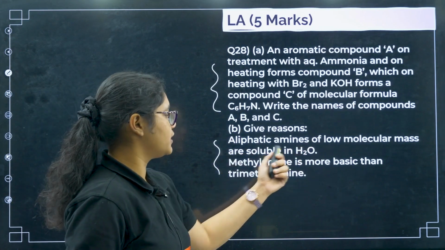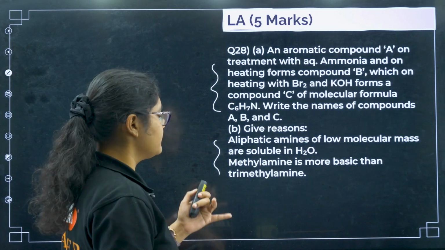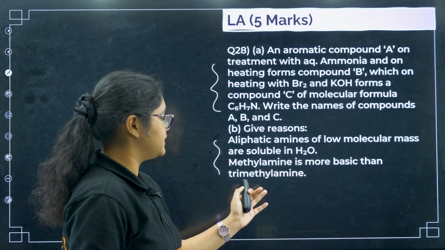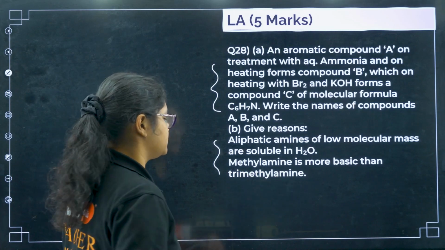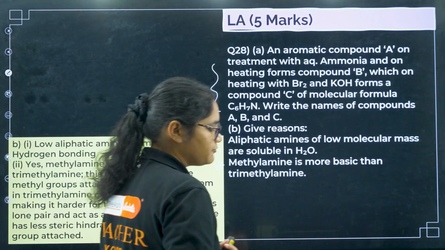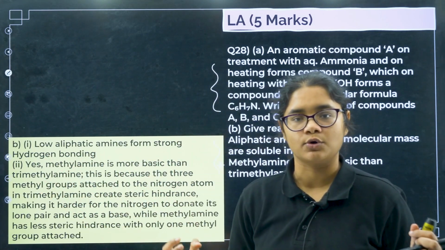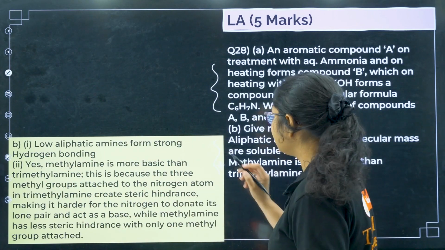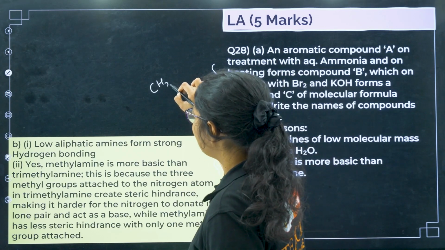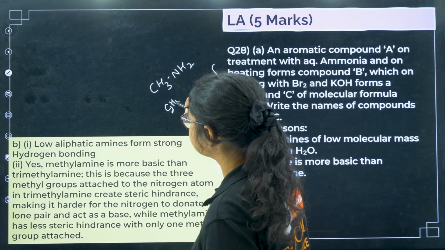Aliphatic amines of lower molecular mass are soluble in water, that is due to hydrogen bonding. Methyl amine is more basic than triethyl amine. Okay, this is an important question. First, lower aliphatic amines can form strong hydrogen bonding, so that is why they are soluble in water. Now if you say methyl amine, that is CH3NH2, and I have triethyl amine.